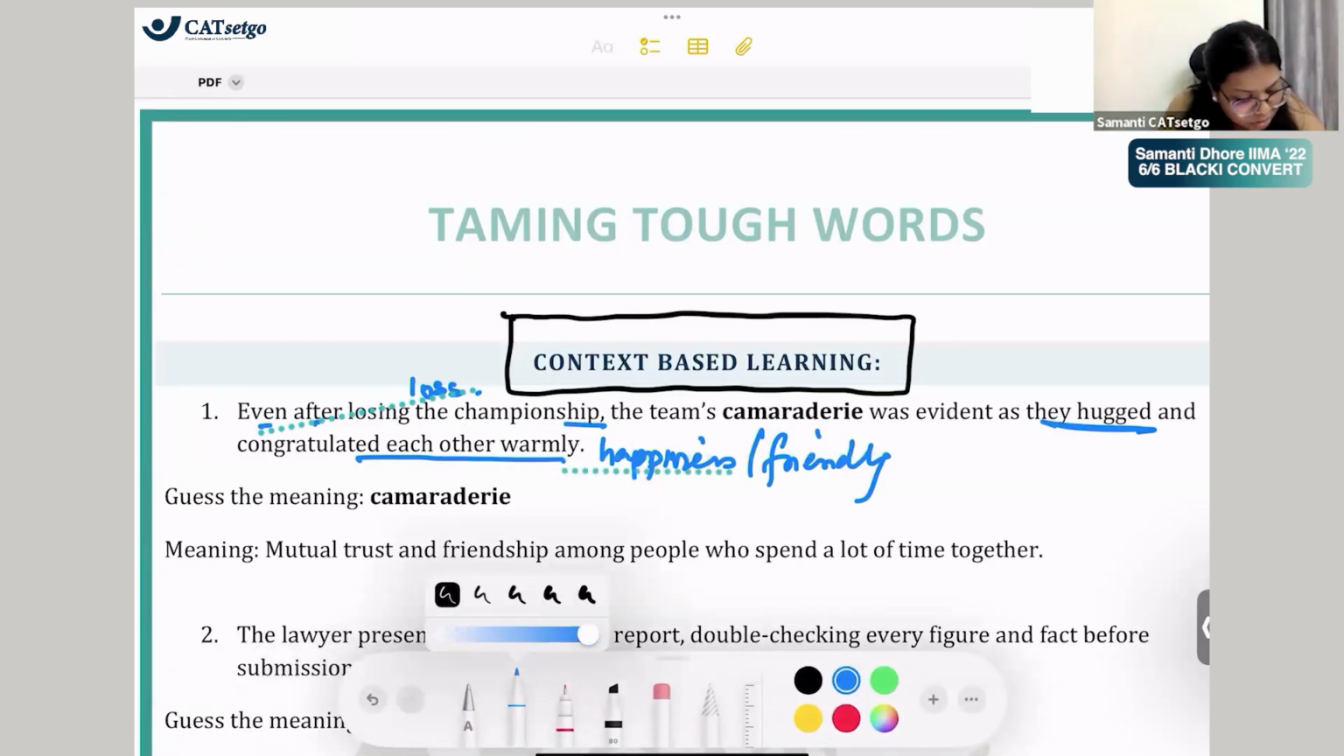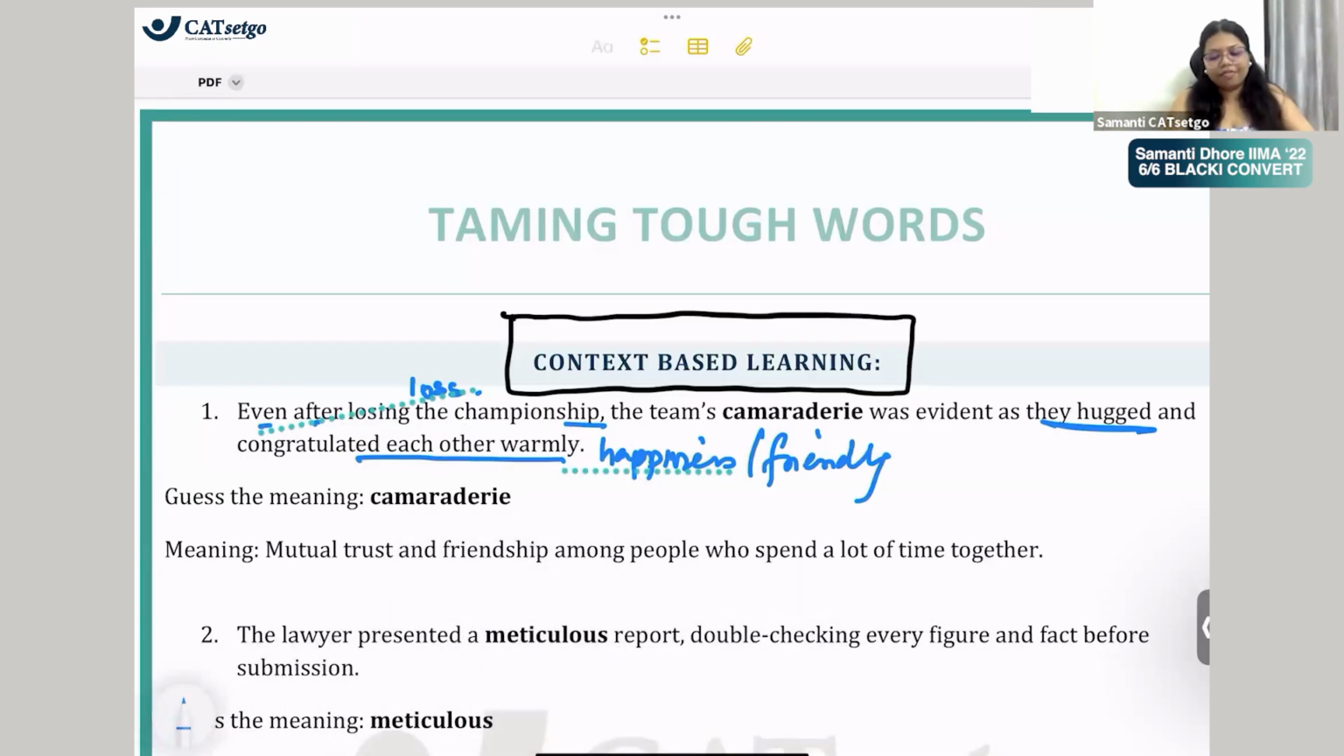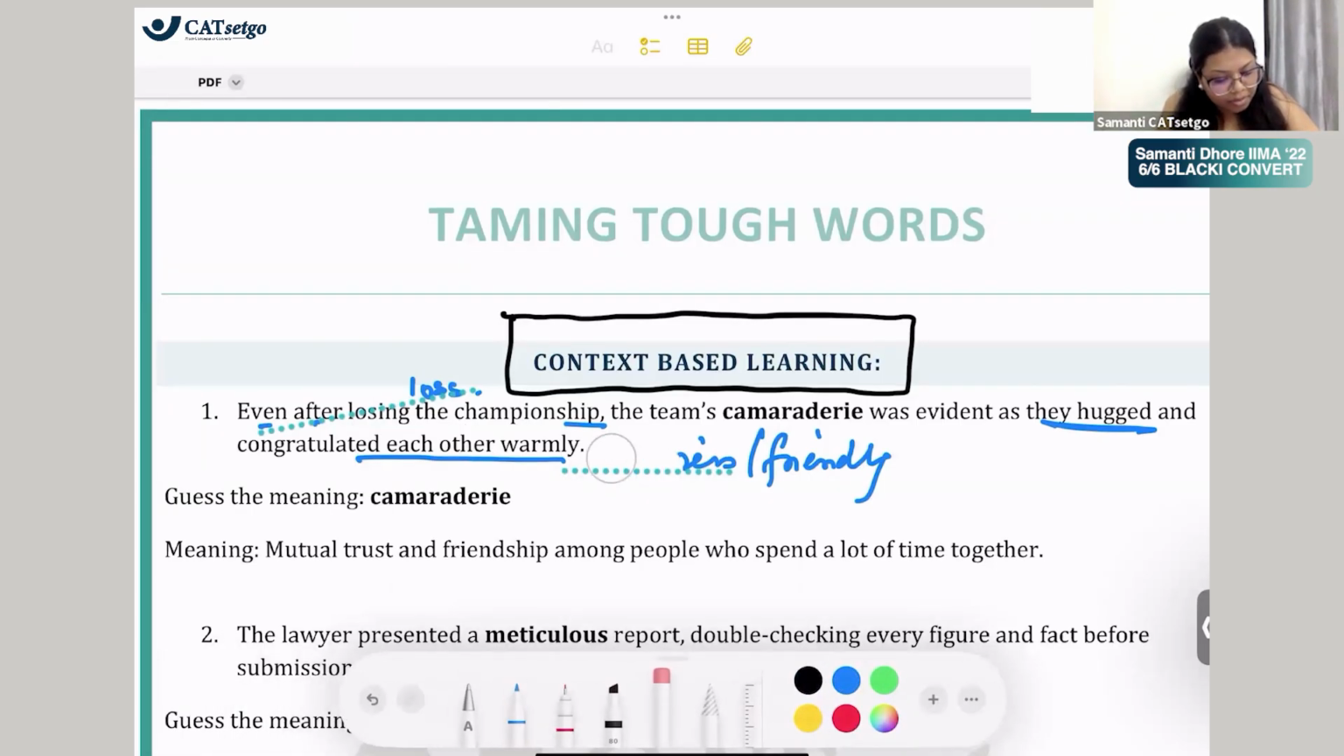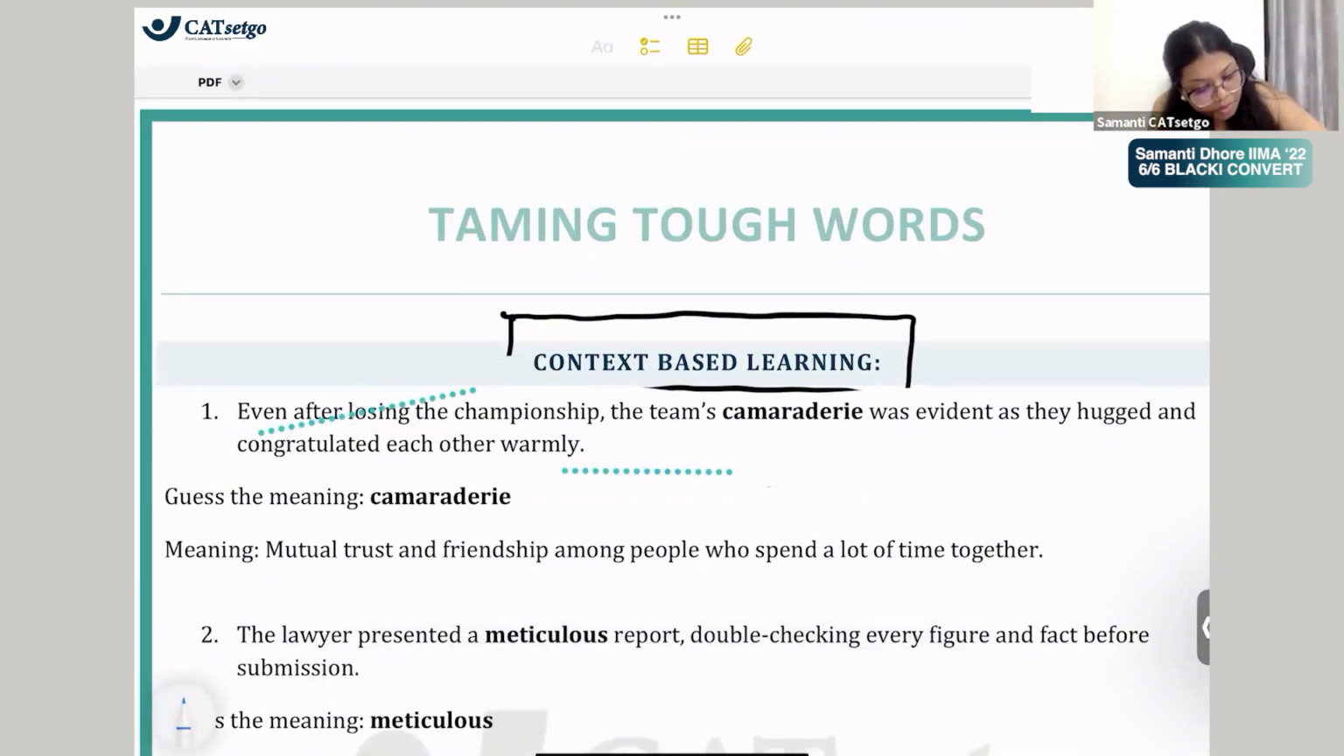So a lot of, even after hugging, a lot of this is happening, right? So what would camaraderie mean? मैं एक बार thin pencil से लिख लेती हूँ. So this is failure, and this is happiness and friendship.